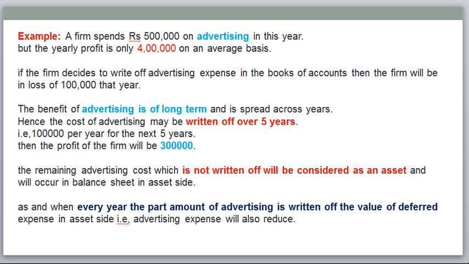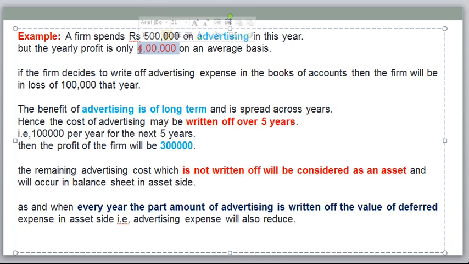The example is a firm that spends 5 lakhs on advertising in this year. So every year the firm spends 5 lakhs on advertising, but this year that firm got only 4 lakhs average profit. So the expenditure related to advertisement is 5 lakhs, but the profit they got is only 4 lakhs. Right?